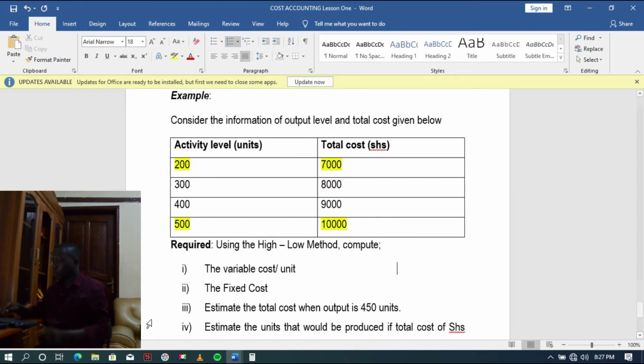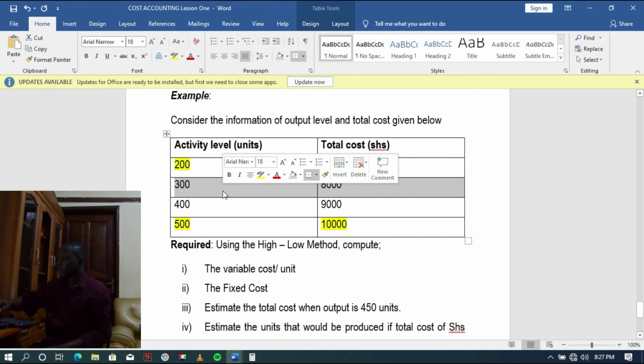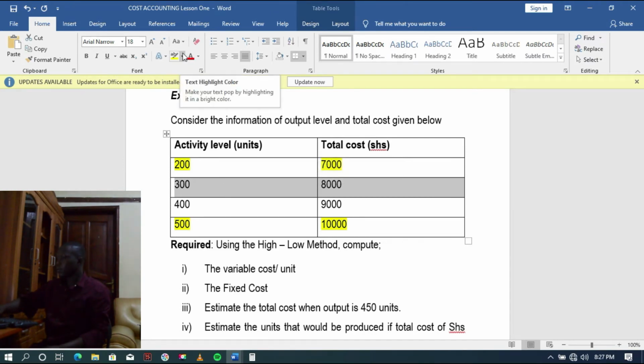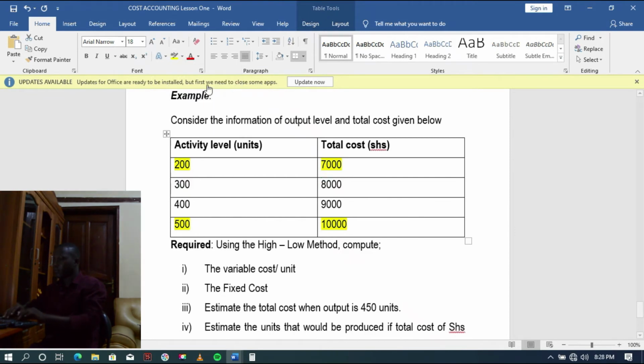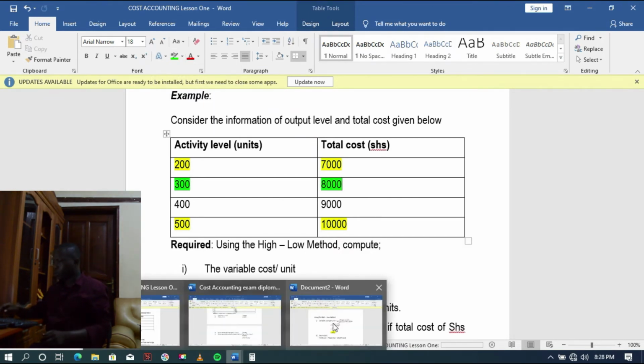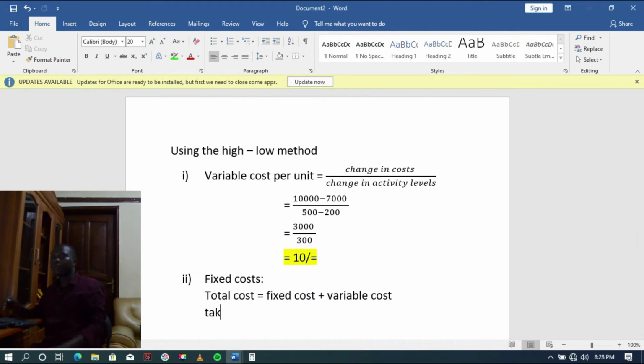So now we can go on to part 2. Part 2 says the fixed costs. So how do we determine the fixed costs? As we say, the fixed costs are those costs that do not change regardless of the level of activity or the level of output.